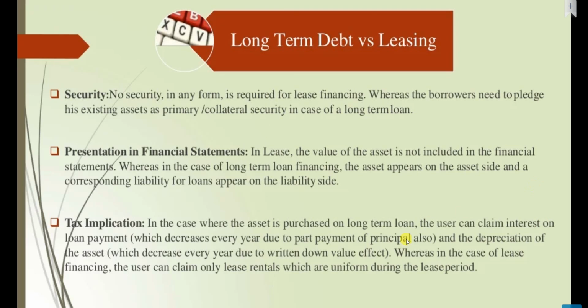Presentation in financial statements. In a lease, the value of the asset is not included in the financial statements, whereas in the case of long-term loan financing, the asset appears on the asset side and the corresponding liability for the loan appears on the liability side. Tax implications. Where the asset is purchased on a long-term loan, the user can claim interest on the loan payment and the depreciation of the asset.